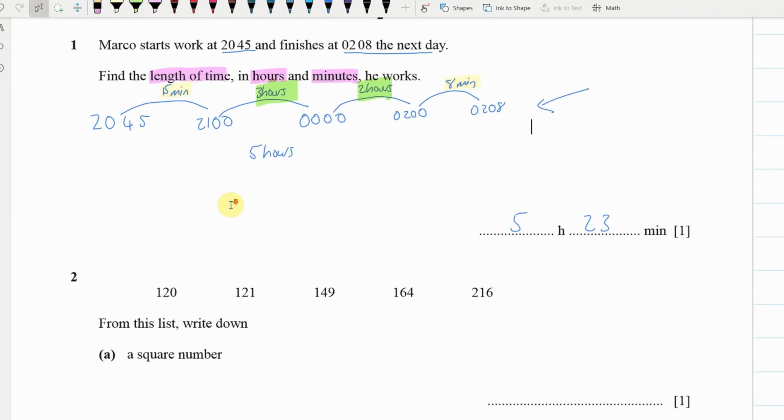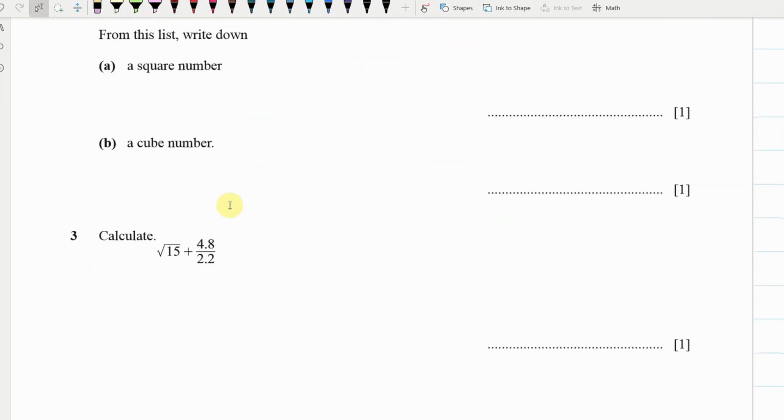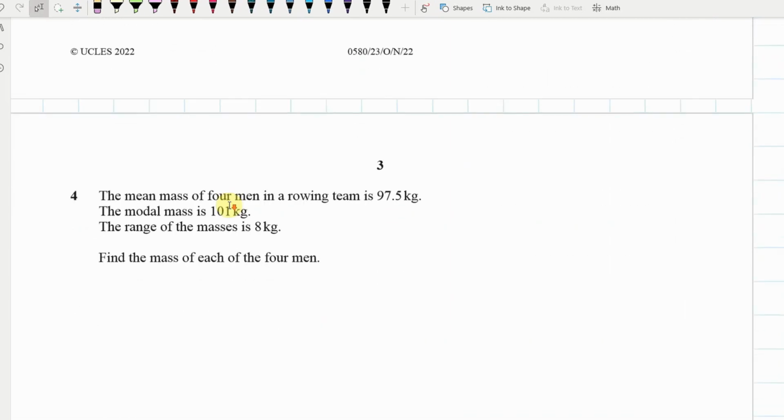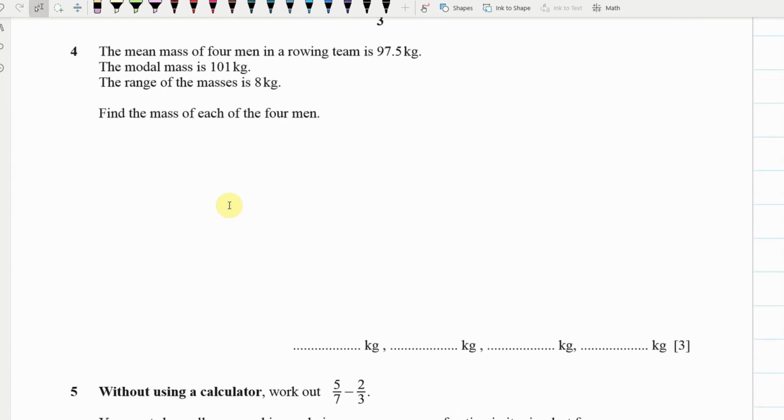Okay, pretty much everyone got these ones right, didn't need any help with those, so I'm just going to move on to the next page.